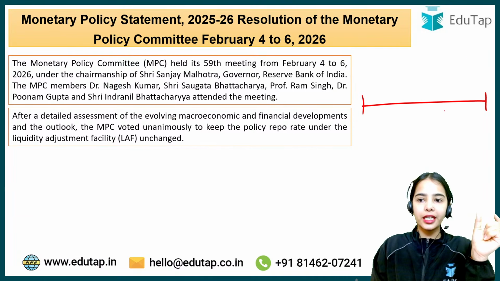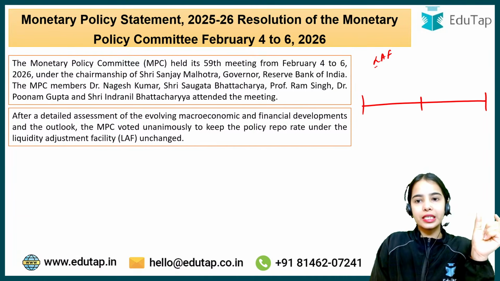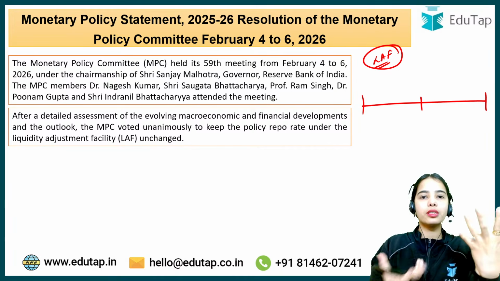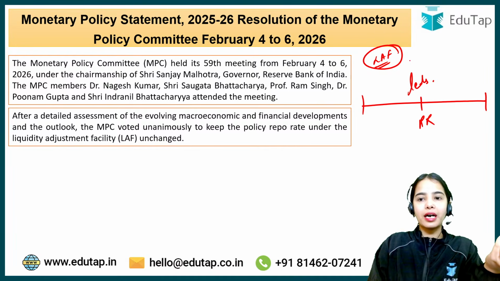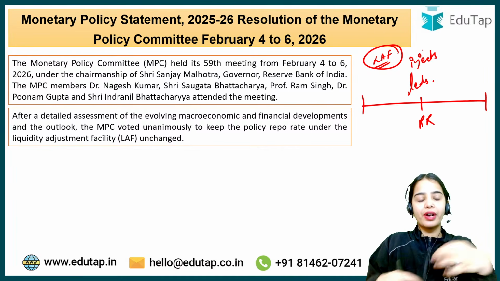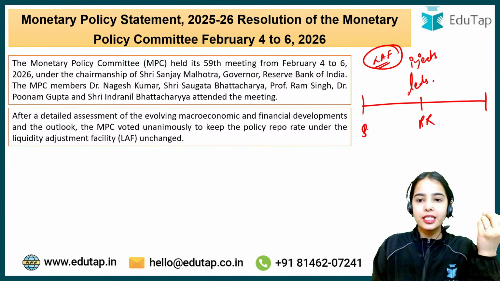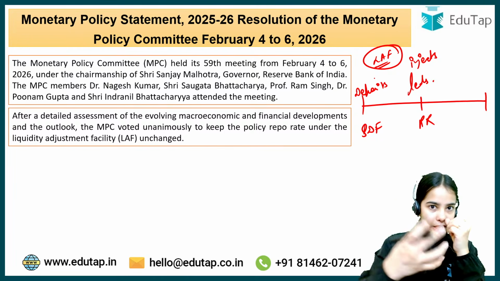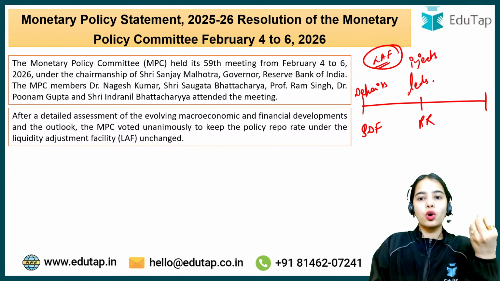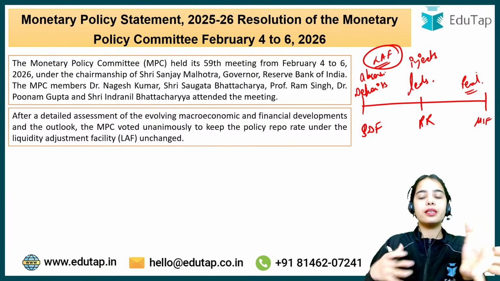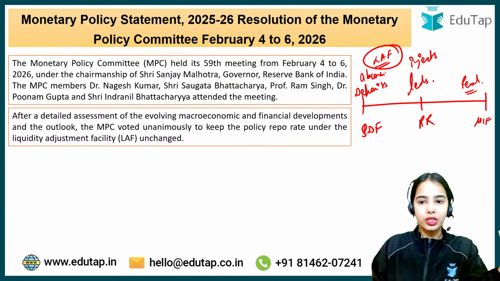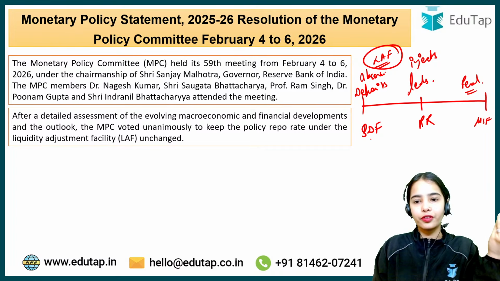So basically, the LAF corridor, the liquidity adjustment facility corridor, is how the RBI manages the liquidity in the economy. The repo rate is the rate at which RBI lends to the banks, injecting money into the banks. The SDF rate is the rate at which the RBI takes deposits, so RBI is absorbing money from the banks. The MSF rate is the penal rate at which the RBI lends in case the bank is in a liquidity crunch.